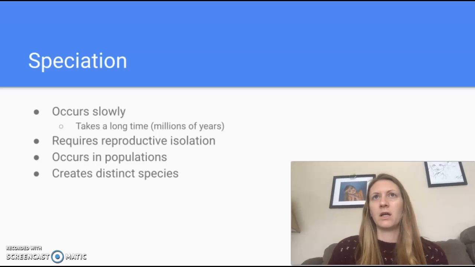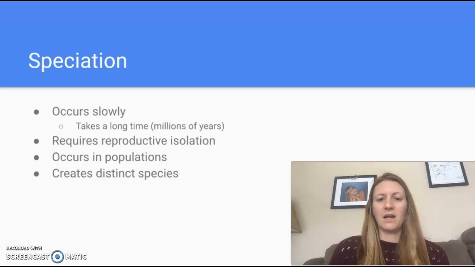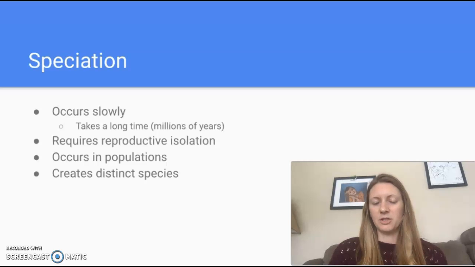Sometimes for organisms like bacteria that can reproduce so quickly, it can occur in a much shorter time span. But for most of your organisms, especially the ones we think about, your birds, mammals, those kinds of things, it takes millions of years. In order for a new species to be created, there needs to be what we call reproductive isolation.